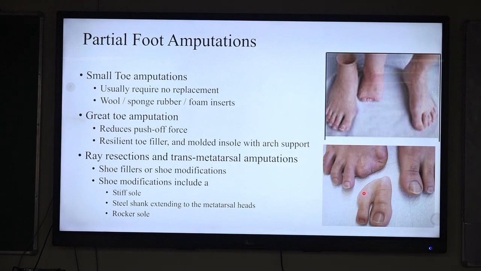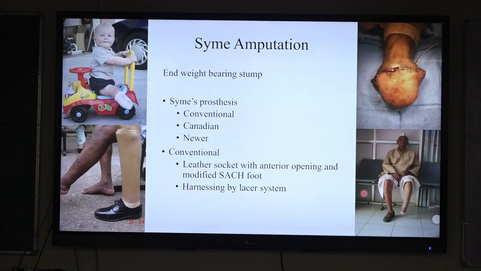But if there is a great toe amputation, this reduces the push-off forces during the terminal stance phase, so prosthesis replacement is required. In these cases, a molded insole with arch support is an option. In case of resection or transmetatarsal amputation, shoe filler or shoe modification is required. Modifications include a steel shank that extends up to the metatarsal head, which increases the leverage action and helps in ambulation of the patient.